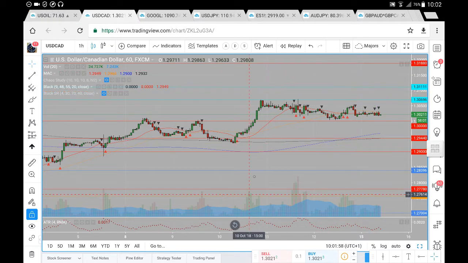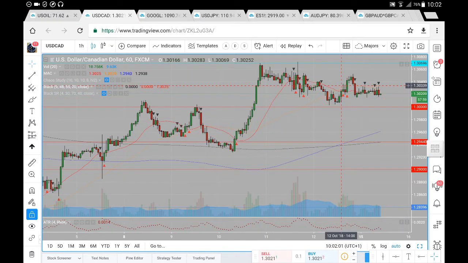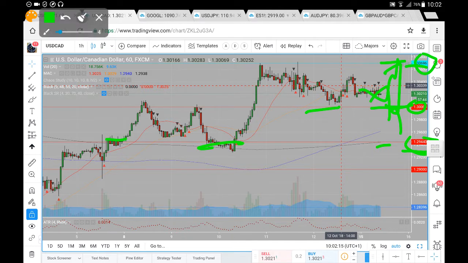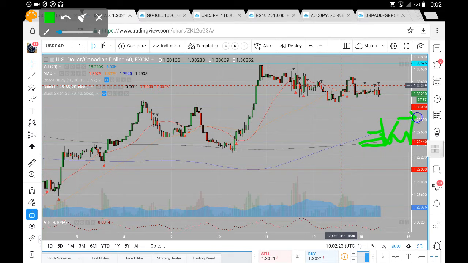Now, if we do see a breakdown in prices beyond the 130 here on the US dollar CAD, or if we encounter major resistance around 130.69 and see a breakdown from this 130, the very next level of note here is the 129.44. Again, this is a pretty strong area of support and resistance. We do have the 400 period moving average, with the 200 period moving average sitting slightly above it. We've got a bit of an area of confluence from which we could potentially find support here on the US dollar CAD